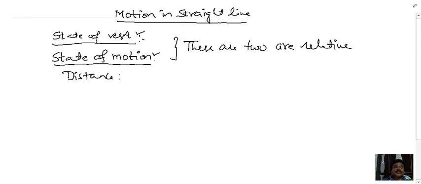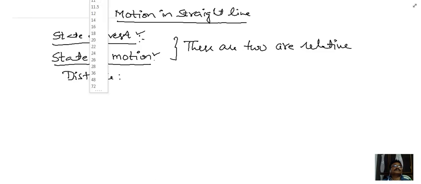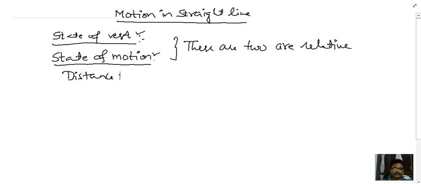Total length of the path followed by a body is called distance.